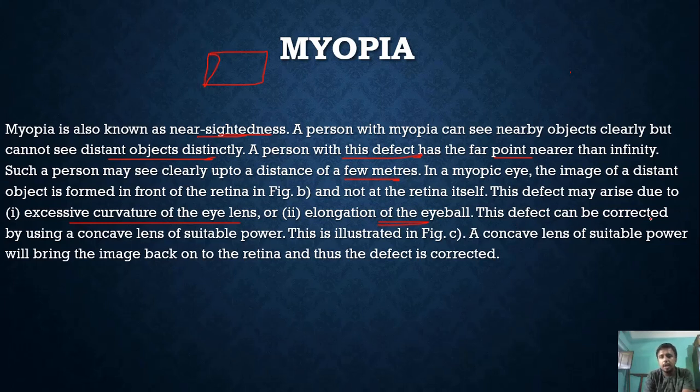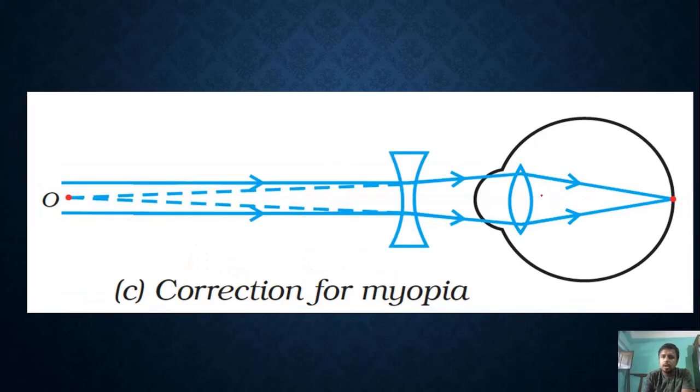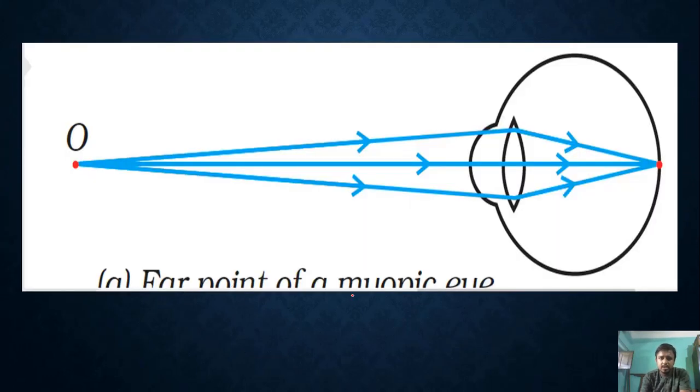This defect can be corrected by using a concave lens of suitable power. A concave lens of suitable power will bring the image back on the retina and thus the defect is corrected. This is the far point of a myopic eye.